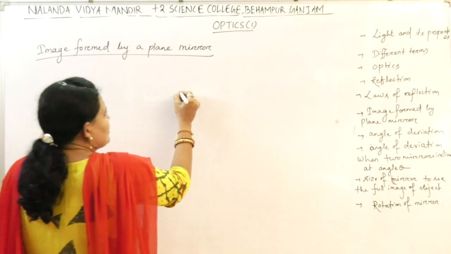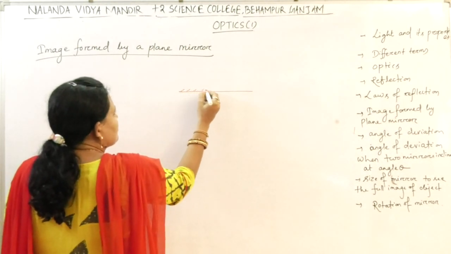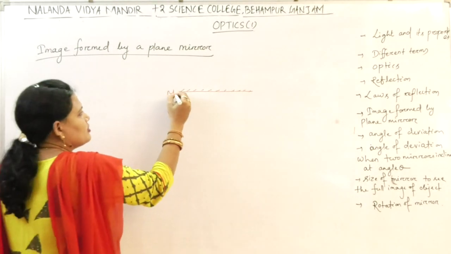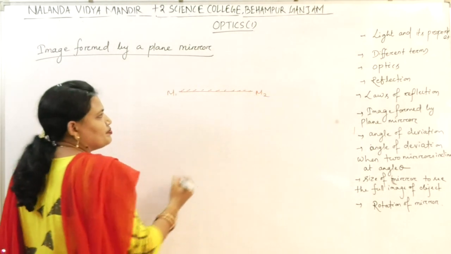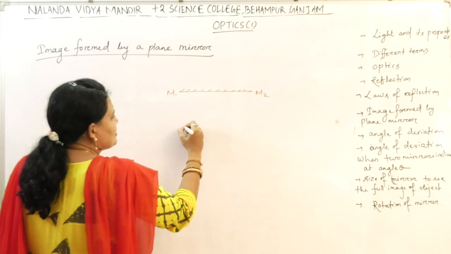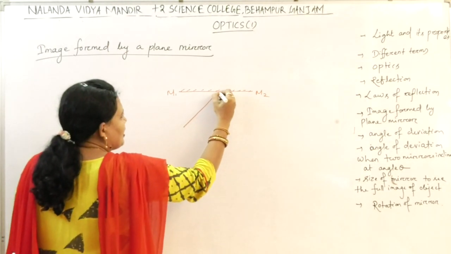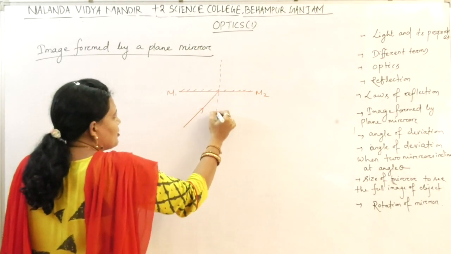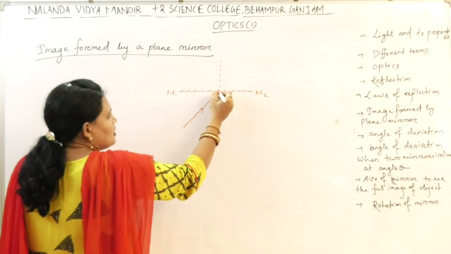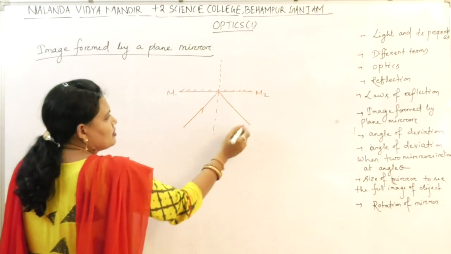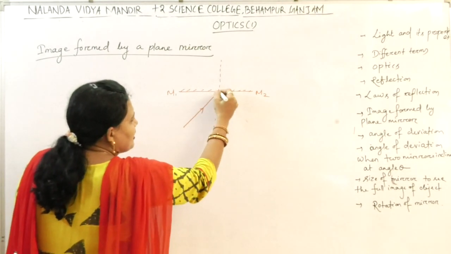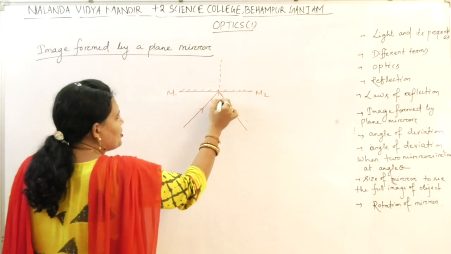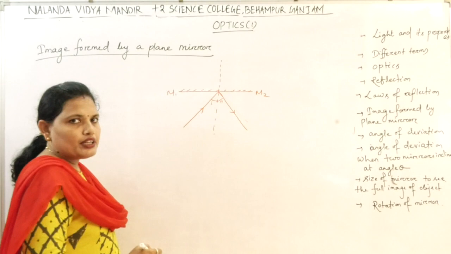Let this be the mirror M1, M2. A ray of light, this is the object. A ray of light incident, this is the normal, gets reflected along this one. The angle of incidence is equal to the angle of reflection according to the laws of reflection.